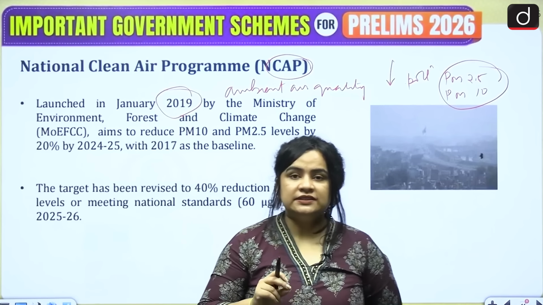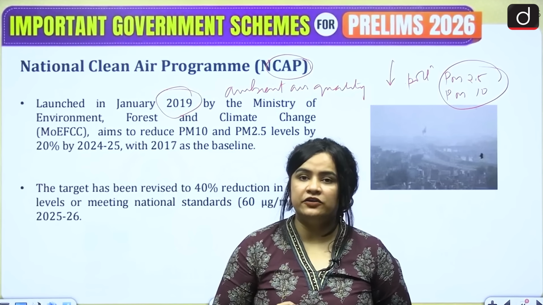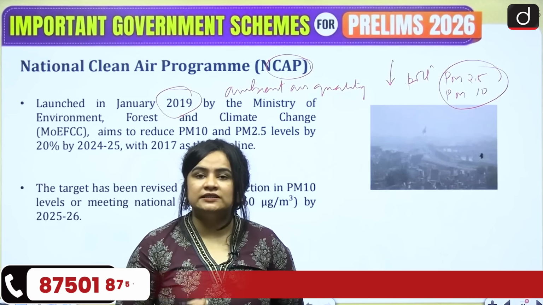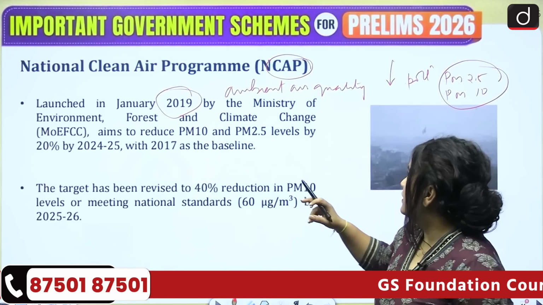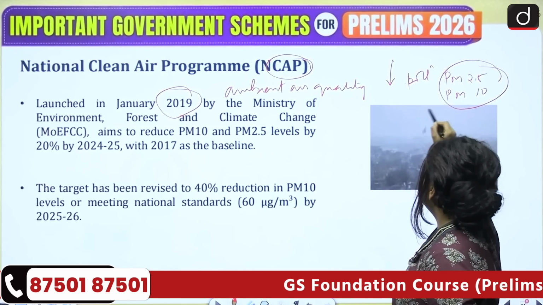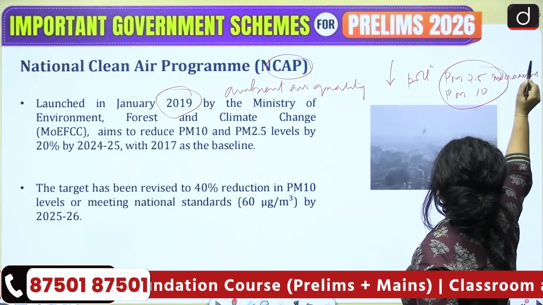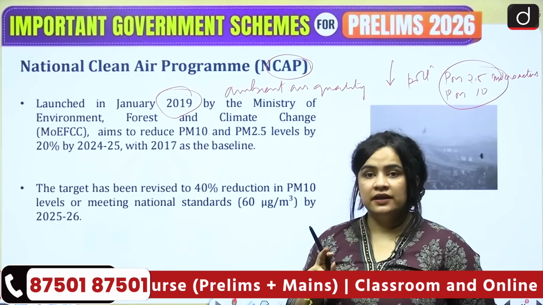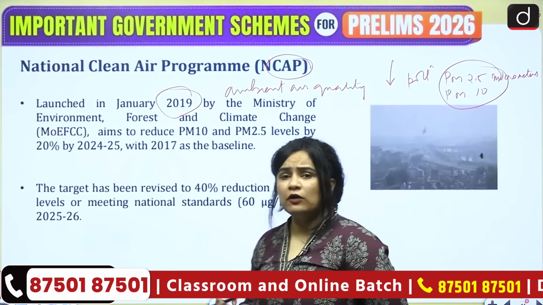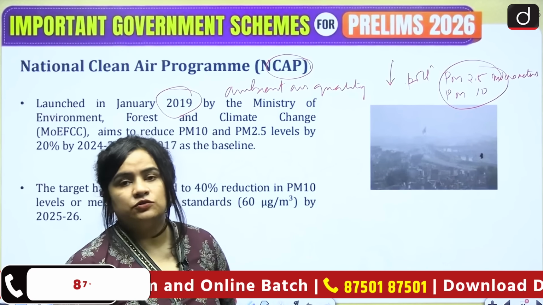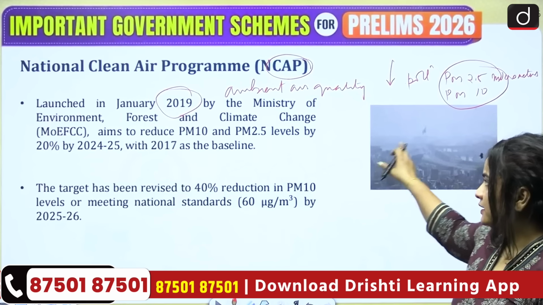Now, let's first understand what PM 2.5 and PM 10 are. PM stands for particulate matter. So basically, they are very small inhalable dust particles. PM 2.5 have a diameter of around 2.5 micrometers, and similarly PM 10 have a diameter of around 10 micrometers. Where are they found, or what is their source? So construction, unpaved roads, fields, fires, all right?